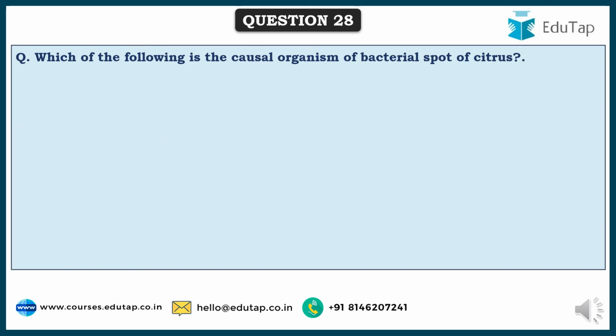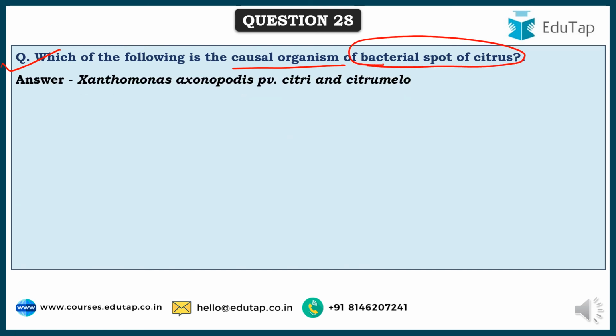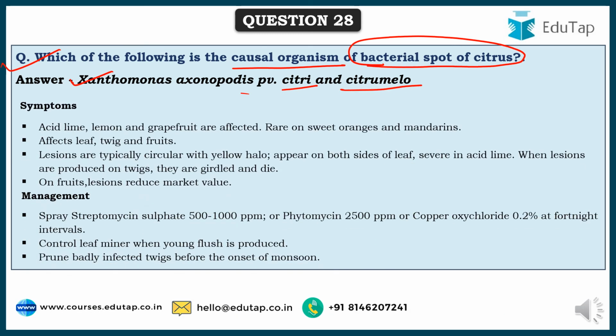So friends, next comes the question: which of the following is the causal organism of bacterial spot of citrus? This is one straight question again, and the causal organism is Xanthomonas axonopodis pathovar citri and citrumelo. The symptoms: acid limes, lemon, grapefruit are all affected by this, but bacterial spot of citrus is rare on sweet oranges and mandarins.